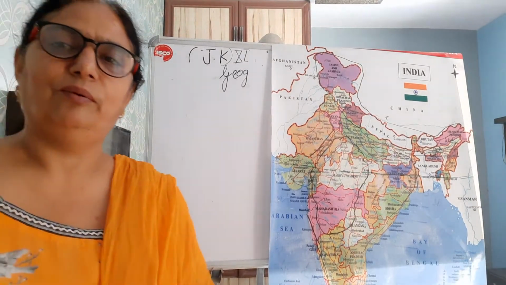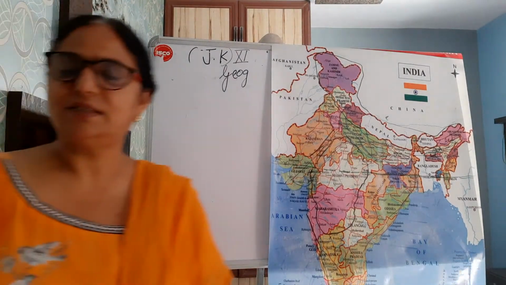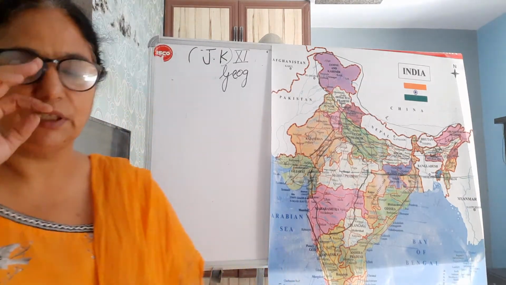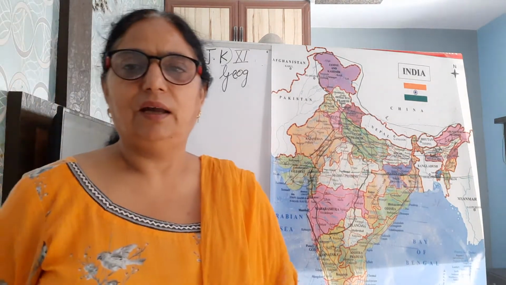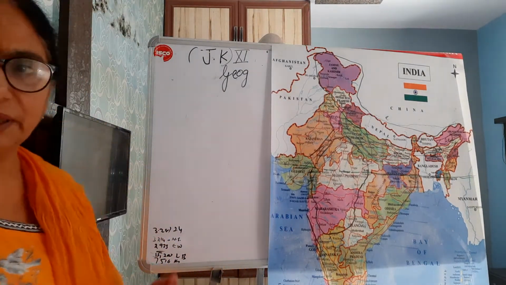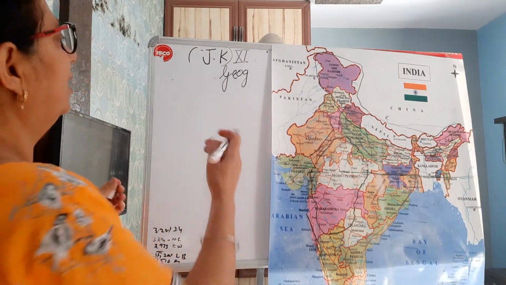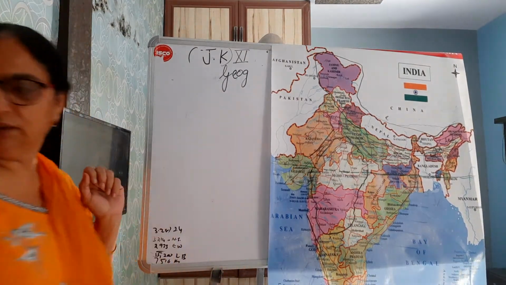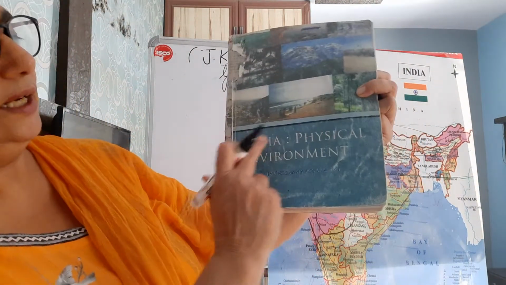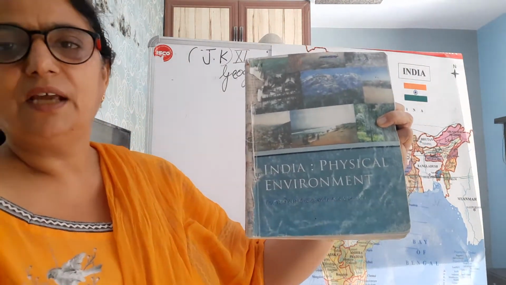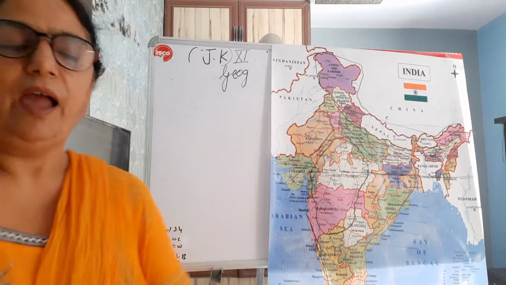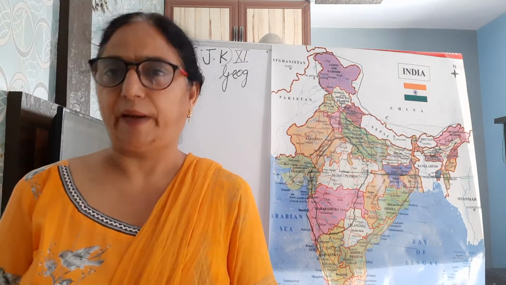Okay, so very important: in your geography, you have 3 books. You may have seen your book list also. In the beginning, I'll give you some idea about your books and syllabus. Then we'll start our video. One is this one, let me show you. This is India Physical Environment. And the second book is Fundamentals of Geography. And the third is the Workbook of Practical.